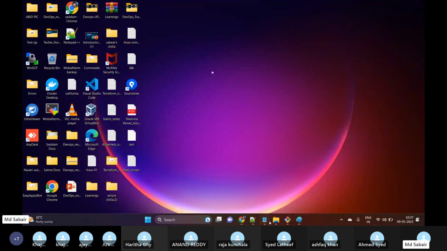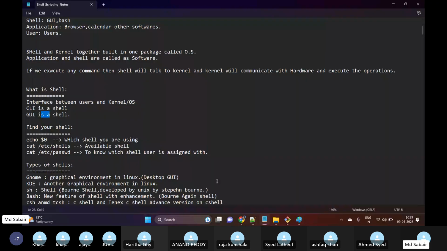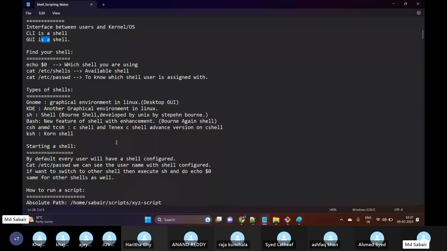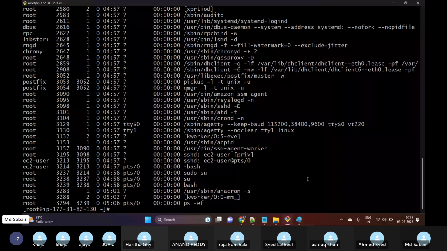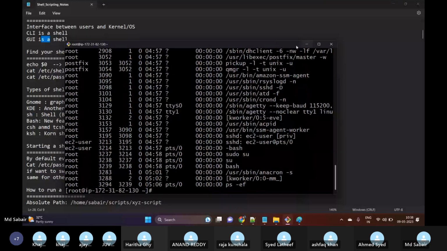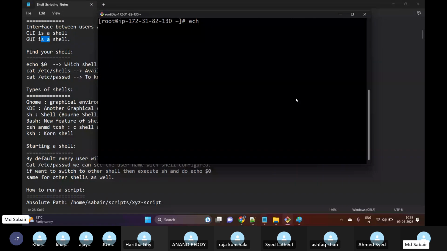Now, how will you understand which shell you are using? I have currently logged into my Linux server. How will I understand which shell I'm using? Let me clear the screen and run echo $0. Here we can see I'm currently using the bash shell.